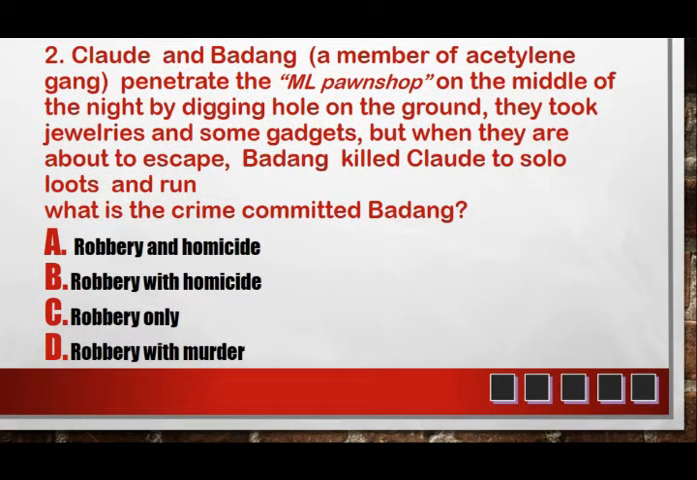Claude and Badang penetrate the ML pawn shop in the middle of the night by digging holes on the ground. They took jewelries and some gadgets. But when they are about to escape, Badang killed Claude to keep the loot and ran. What is the crime committed by Badang? A. Robbery and homicide. B. Robbery with homicide. C. Robbery only. Or D. Robbery with murder.